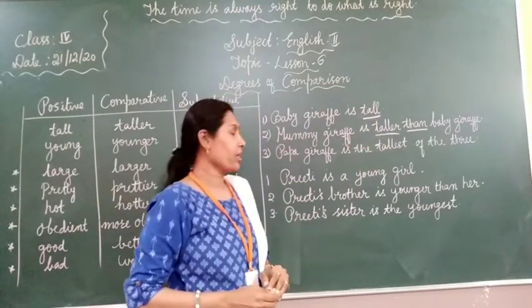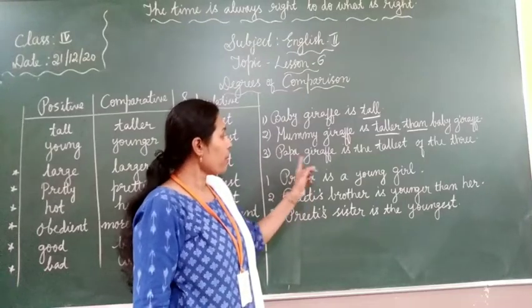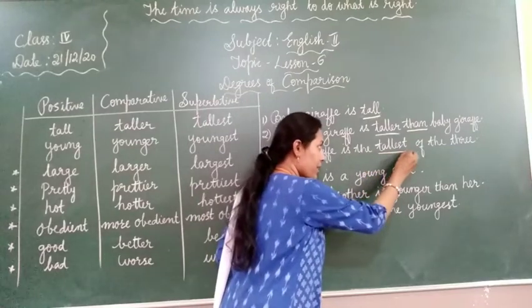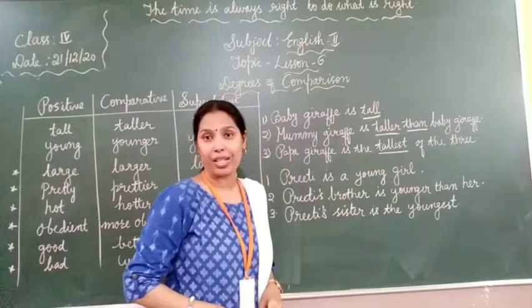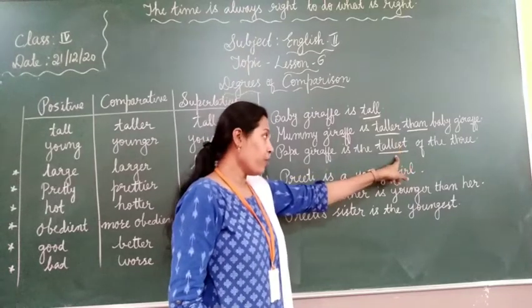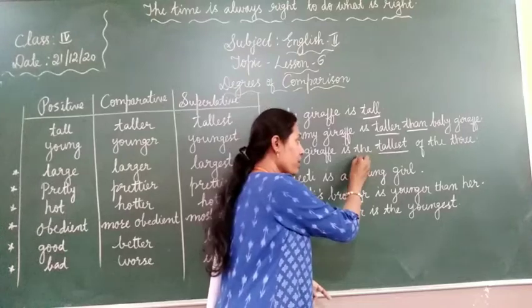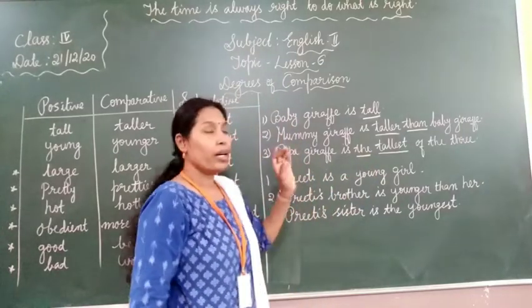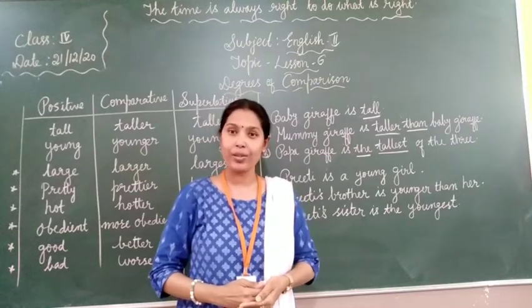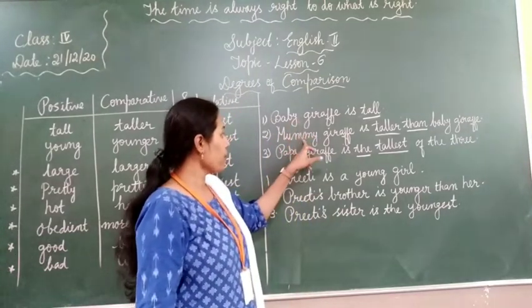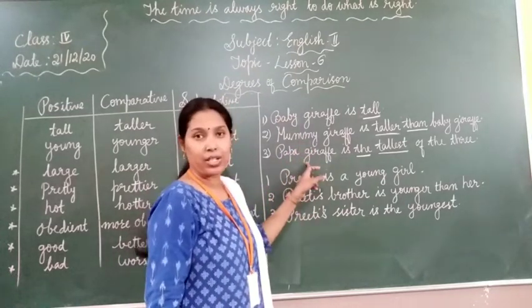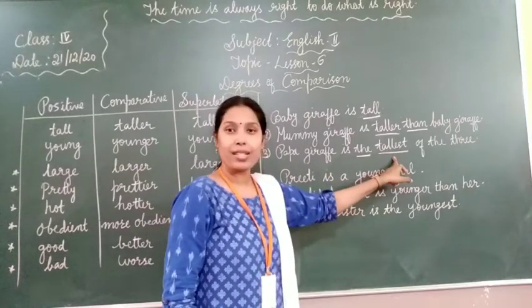Okay. Next example, Papa giraffe is the tallest of 3. Here, tallest is the adjective and it is in superlative degree. You can find EST for superlative degree and before superlative degree you have to use the. Okay, so comparing more than 2 people, animals or things are known as superlative degree. Here, baby giraffe, mummy giraffe, papa giraffe. Among those, who is the tallest? Papa giraffe, right? So, tallest is in superlative degree.